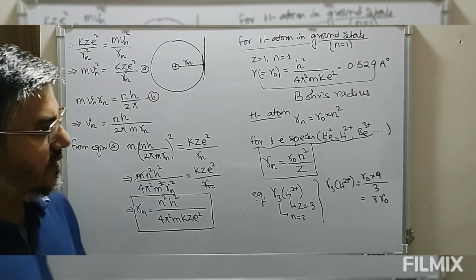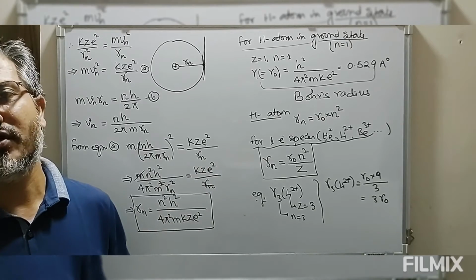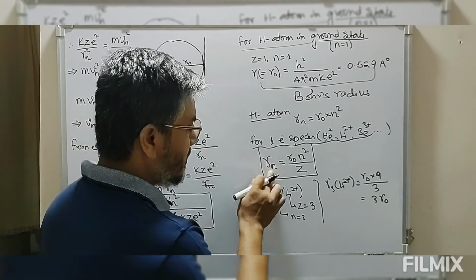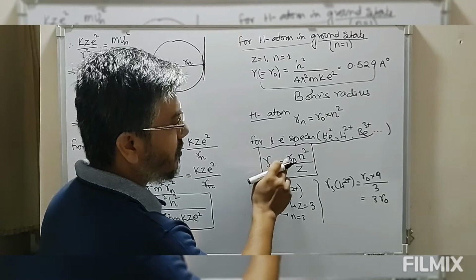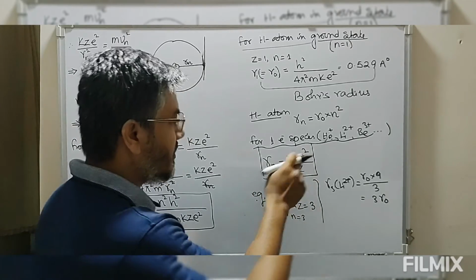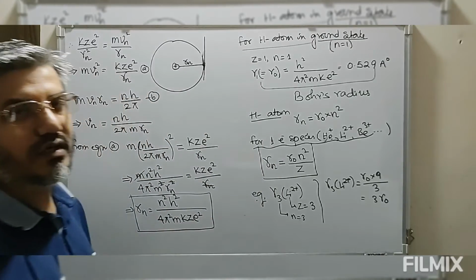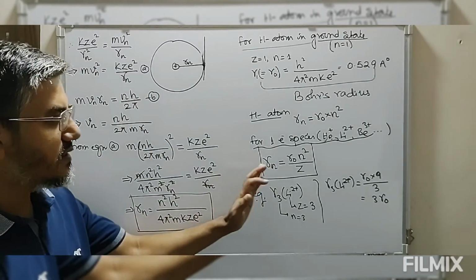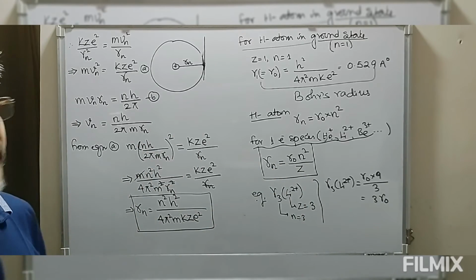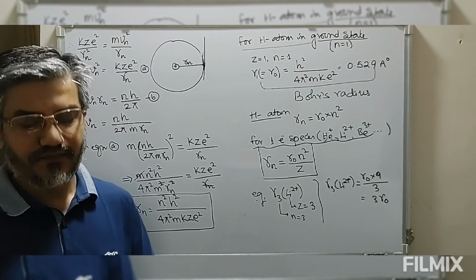So by use of this we can find out the radius of any circular permitted orbit in which the electron is moving. The final equation is R n is equal to R naught n square divided by Z. Z is the atomic number, n is the shell number, R n is the radius of electron in that particular circular orbit, n is the orbit number, which is known as shell number. So this is how we define the radius of a circular orbit.